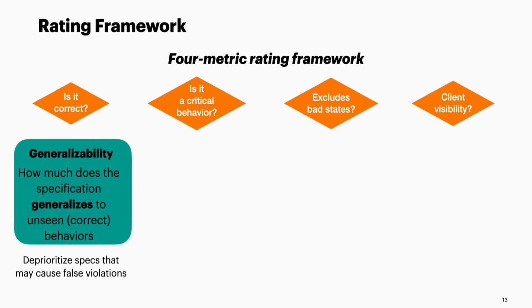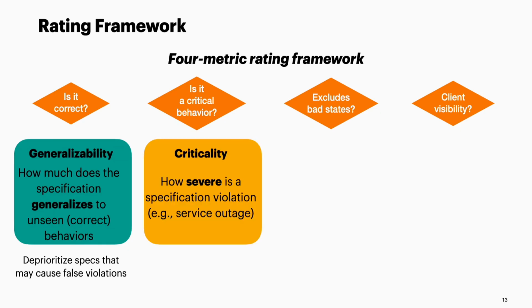So following this thought process, we propose a four-metric rating framework that assigns ratings to each specification formula. Our four metrics include generalizability, which measures whether the specification generalizes to unseen executions, since they are mined on some finite set of traces.